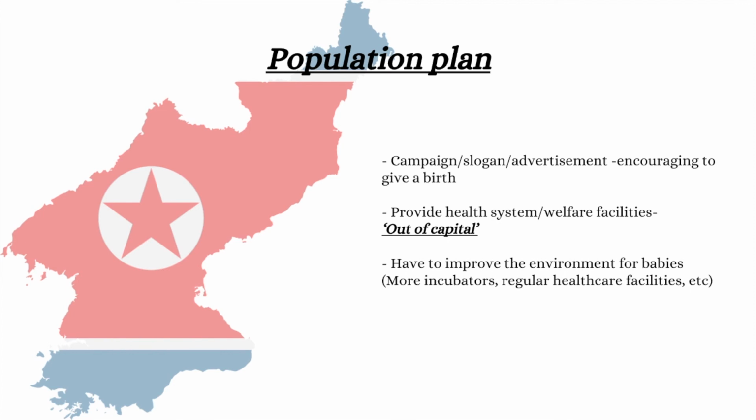Lastly, the government has to provide a better environment for the babies or children who are going to be their future. By providing things such as incubators and regular healthcare check facilities, the government has to be more serious about the baby fertility rate that keeps decreasing.